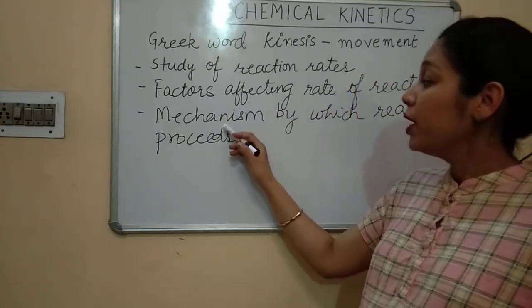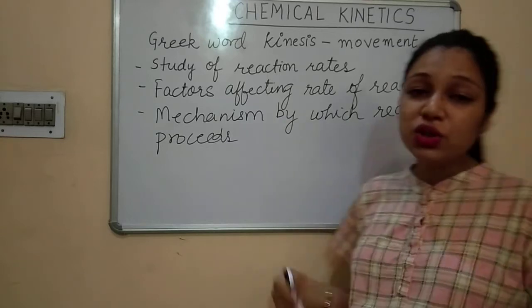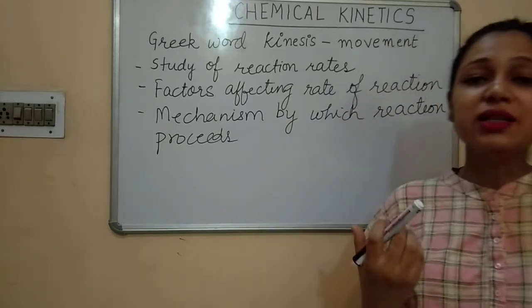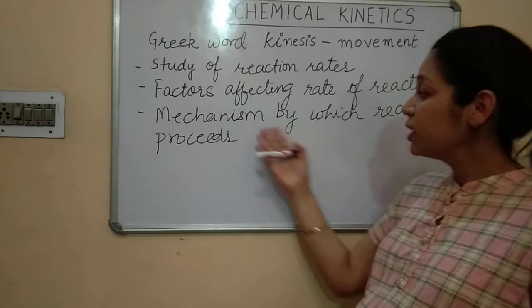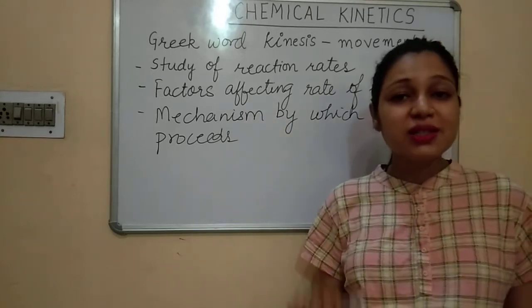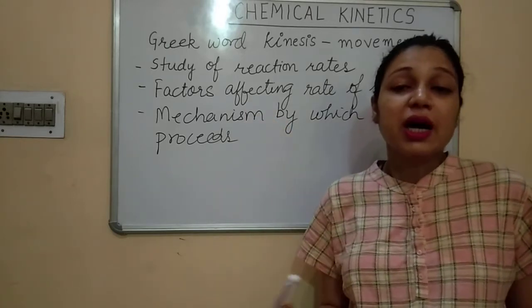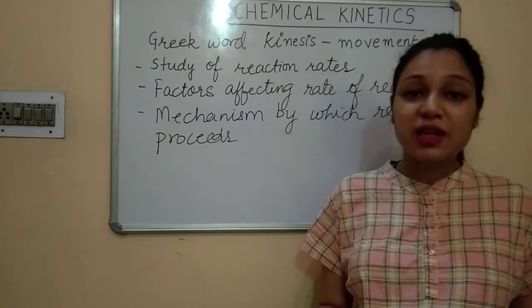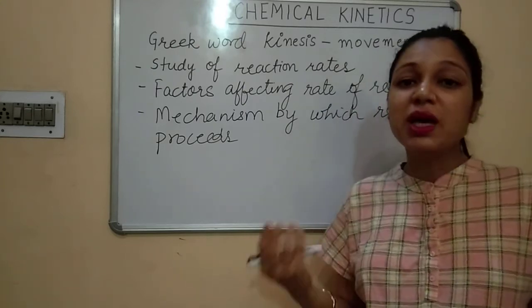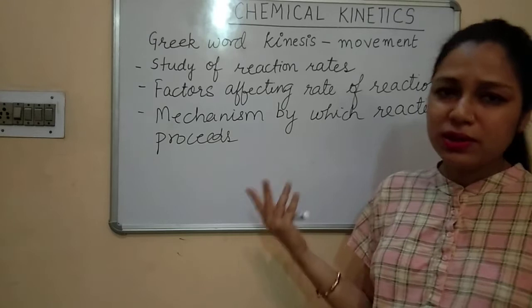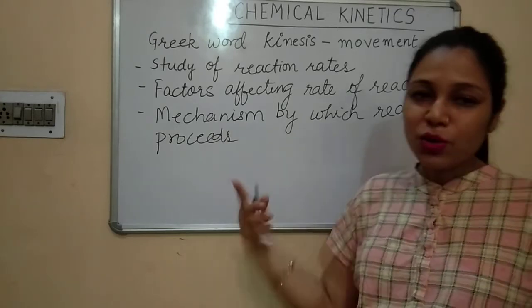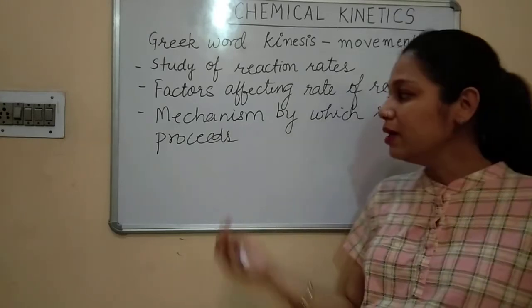Next, by which mechanism does the reaction proceed? कौन सा ऐसा mechanism है जिसके through the reaction is occurring? We have to study this reaction in steps. How the reaction is occurring, that we are going to study. You know what is mechanism exactly?